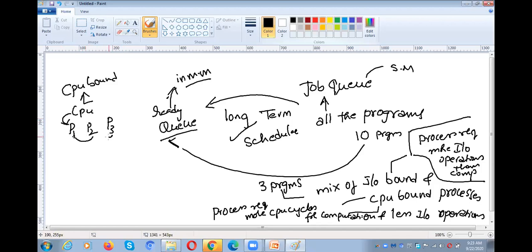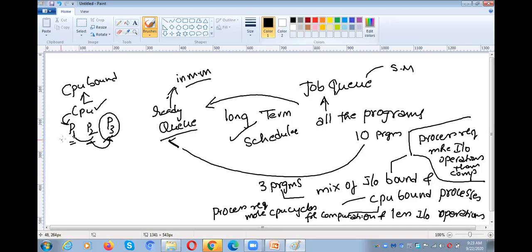So P3 is waiting for P1 and P2. When these two complete their CPU utilization, then the CPU will be allocated to P3. That means the processes in the main memory wait for the CPU a long time. So waiting time will be more if all the processes are CPU bound.